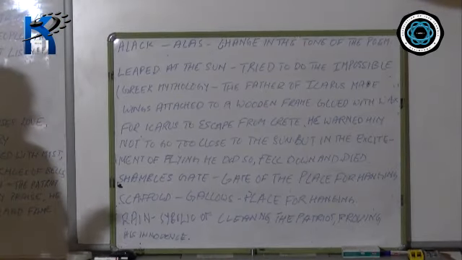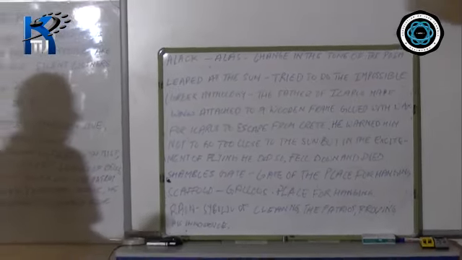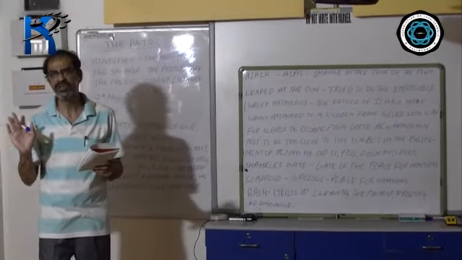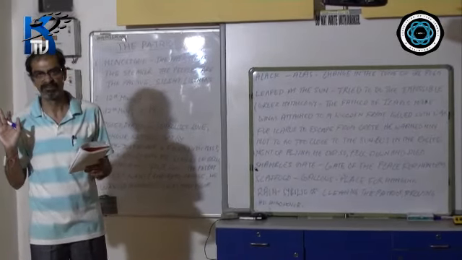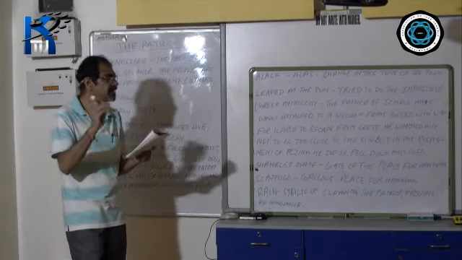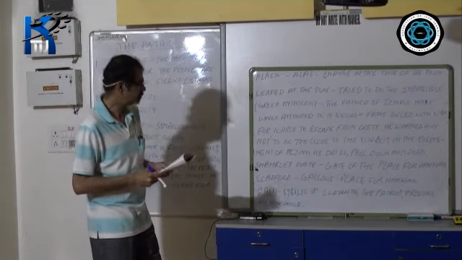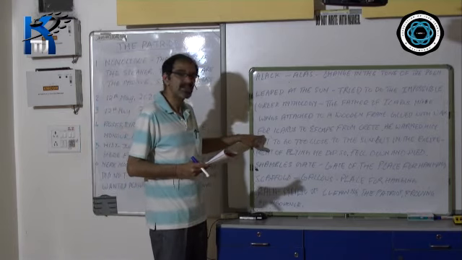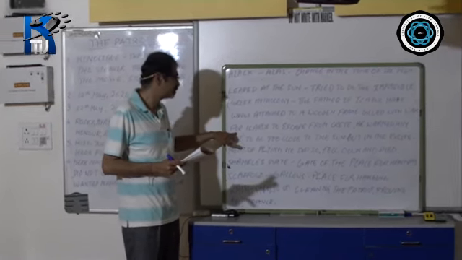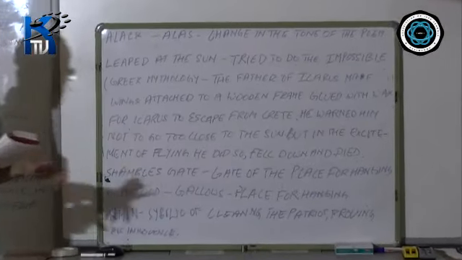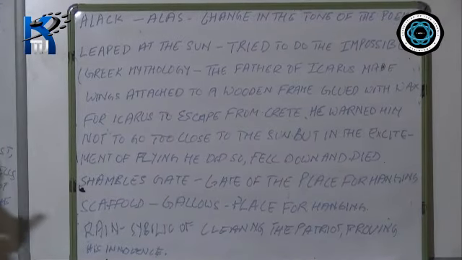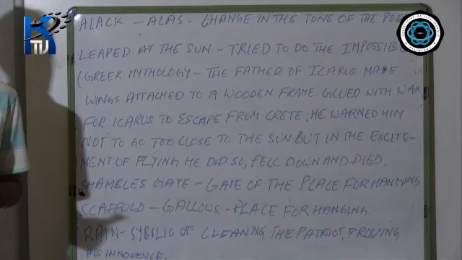Now, this phrase, leaped at the sun, literally means trying to do the impossible. But it has a deeper meaning. Try to understand. There is a story related to this. According to Greek mythology, there was a character called Icarus.